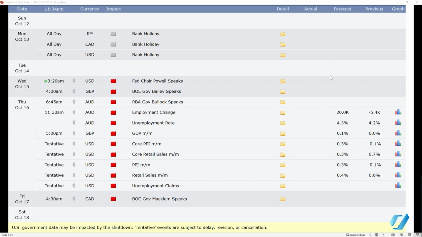All right, this week, obviously, we're not going to get any action on Monday, with a lot of holidays happening. But CPI is not going to be released this week. The BLS has pushed out a new date for that, which will be the 24th of October. The PPI is still tentatively to be released on the 16th, but looking at how the government is shut down in the US, I'm not putting too much hope that we are going to be looking at any inflation numbers this week.